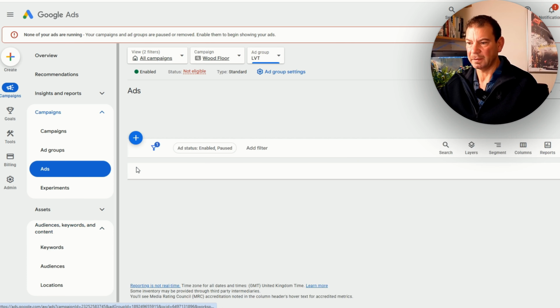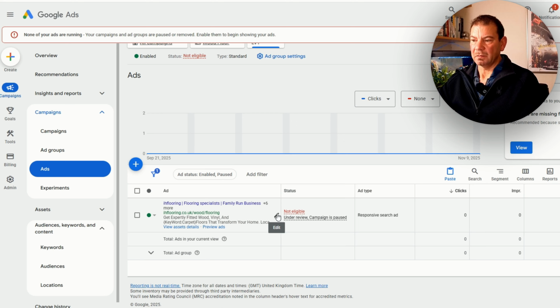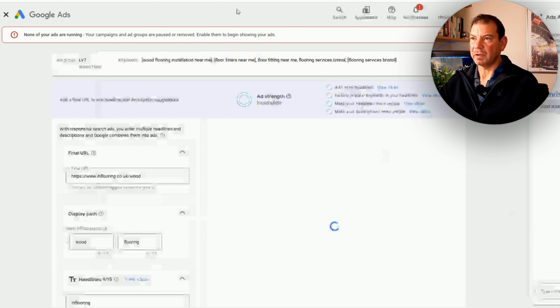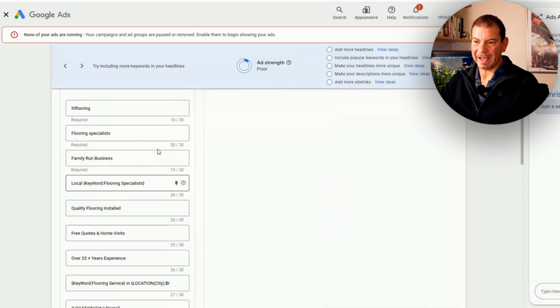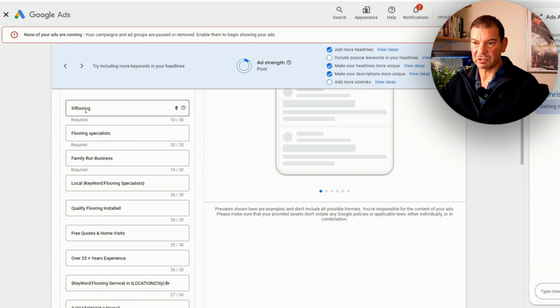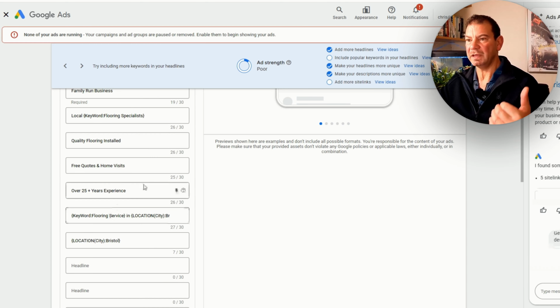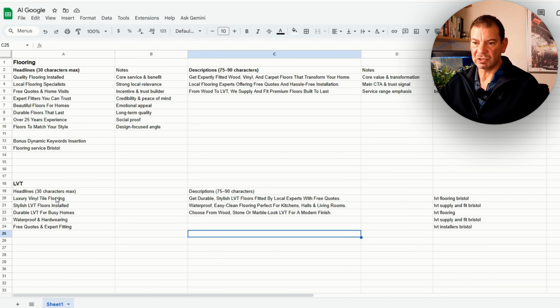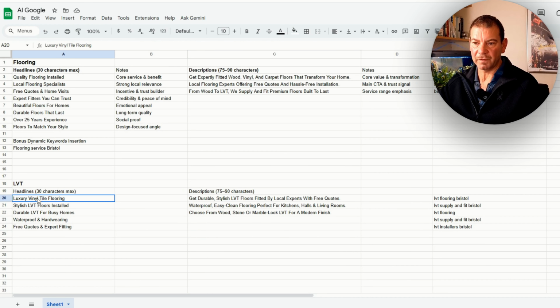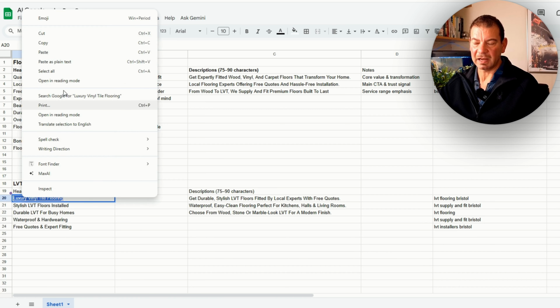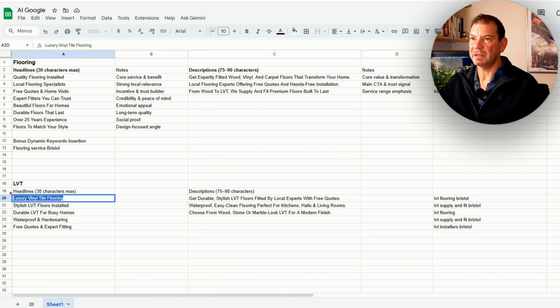So let's click in. So come back in. And then what we want to do now is based off of what we have from the original. So this is just copied the original. So some of the stuff we can leave. So flooring specialist, the name of the company, family run business, we can leave all of that. But what we can start doing is anything that was relevant for the flooring, we can take that out. So rather than having flooring service, we could potentially put in luxury vinyl flooring. We could input this as another headline, and then we can start building this out to make it more relevant.